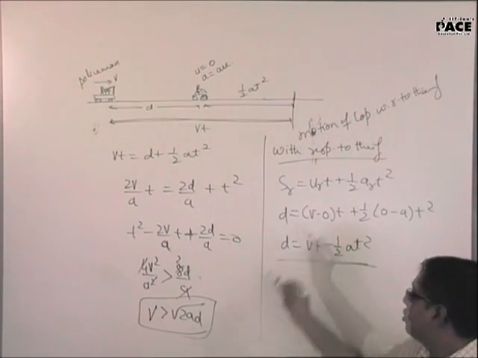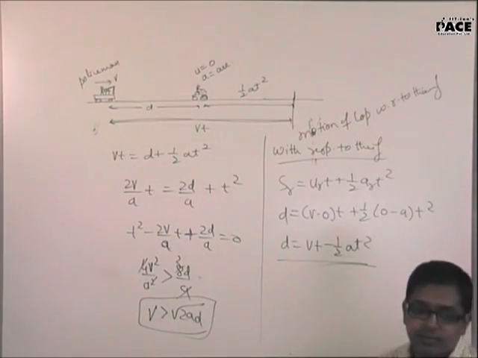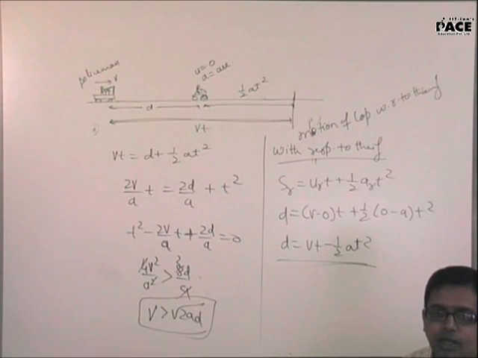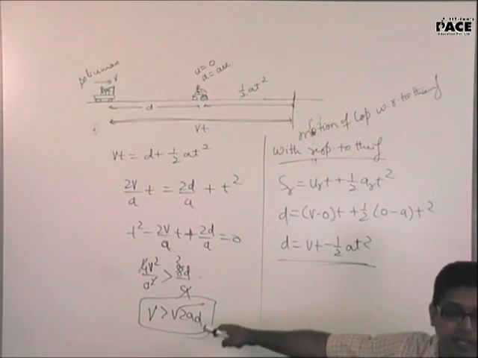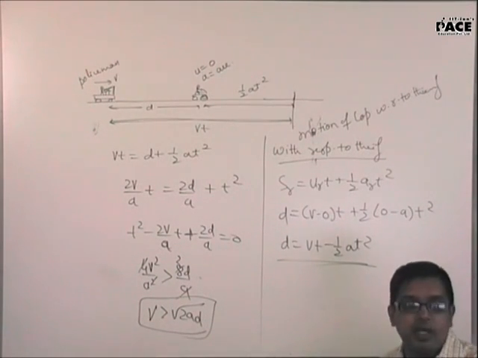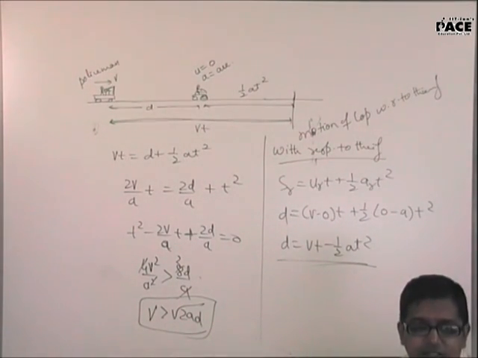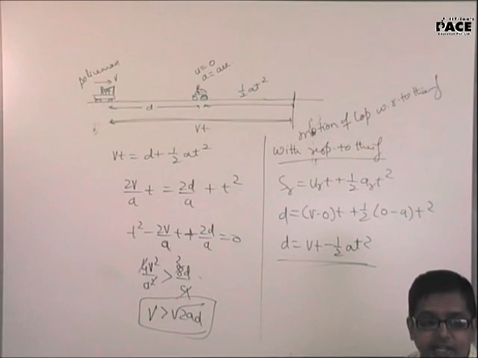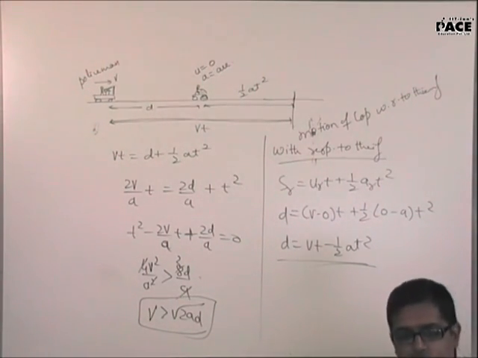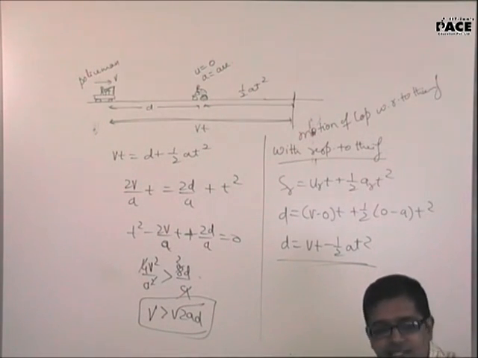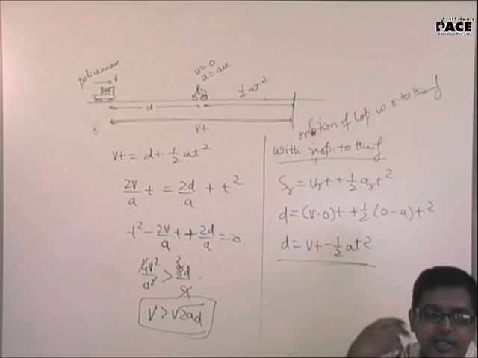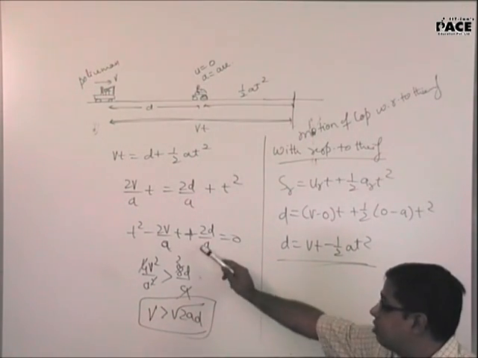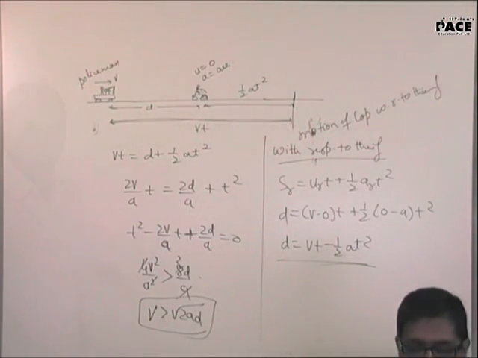Right. The solution of this quadratic equation. Yes, sir. And what we actually did was the condition we found out for the policeman to catch the thief. This is the condition for the policeman to catch the thief. Velocity is greater than root over of 2AD is the condition for the policeman to catch the thief. That's what we derived. But in the question what we wrote is find the time after which the policeman catches the thief. First you will have to verify this condition. If it is right, then you will calculate the time. Time is the solution of this particular quadratic equation.